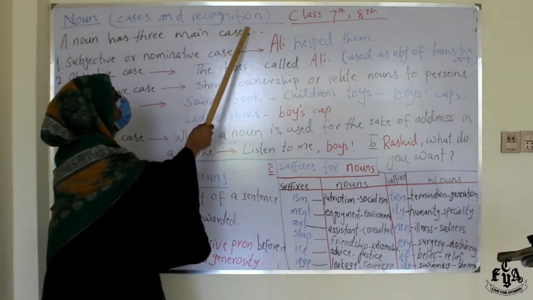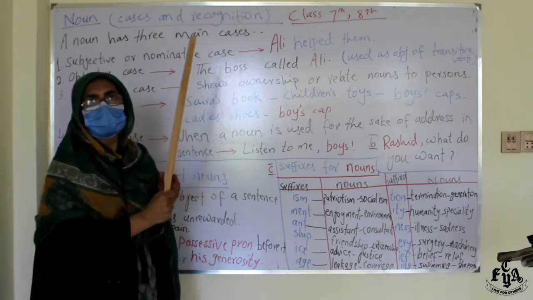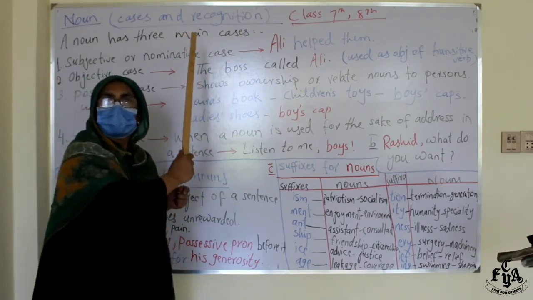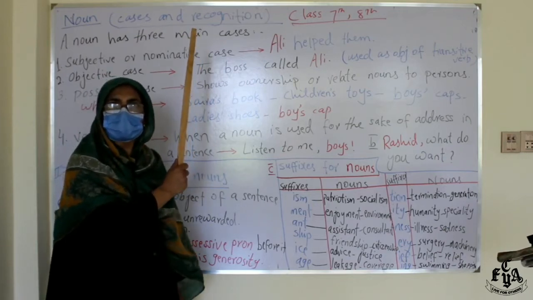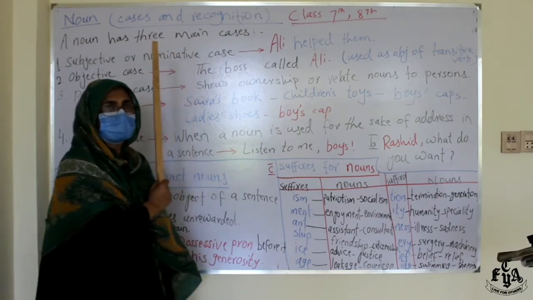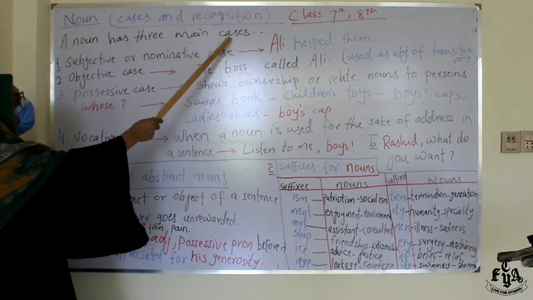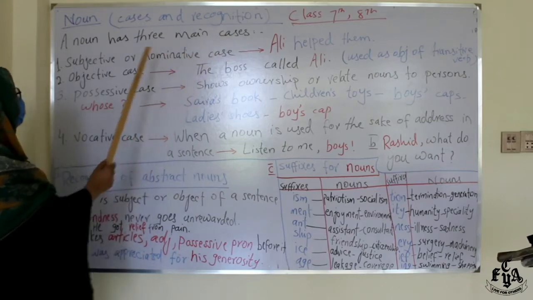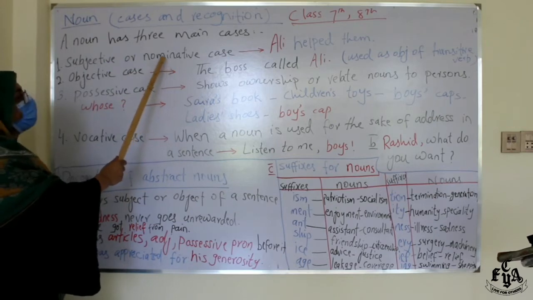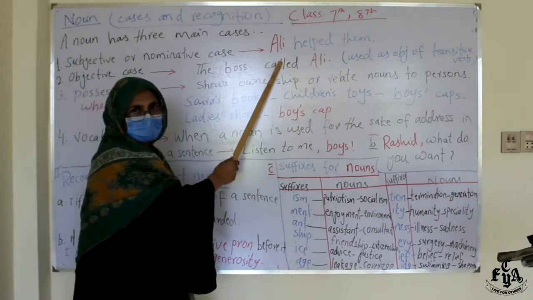Mostly abstract nouns are confusing. For example, if you have to find nouns from a paragraph or a sentence, they are confusing. So I am giving you some important points, some tips, where you can easily understand whether it's a noun, adjective or verb. A noun has three main cases. A noun can be used in the subjective or nominative case. What is the subjective or nominative case? When a noun is used as the subject of a sentence.